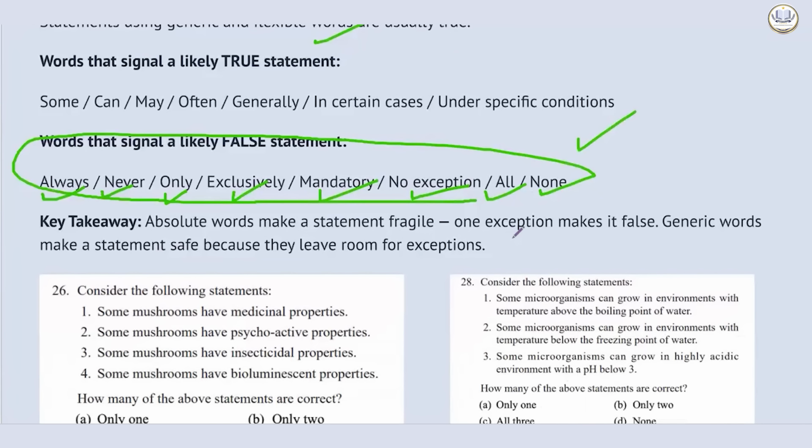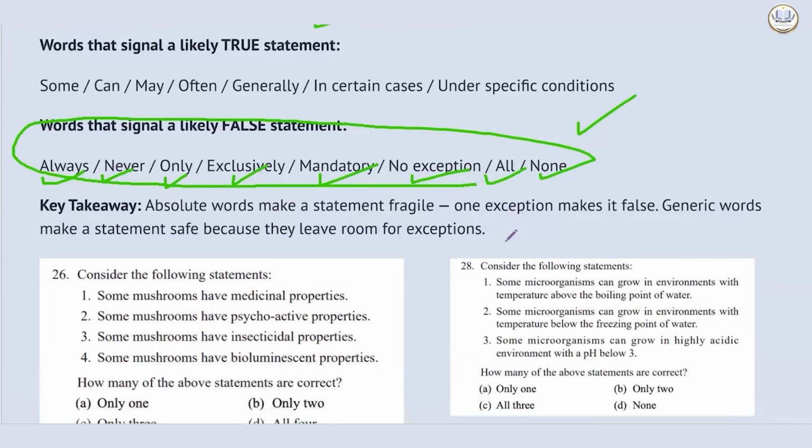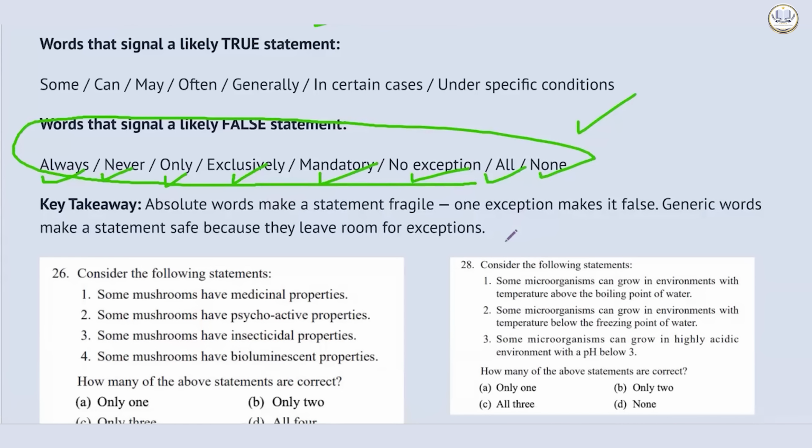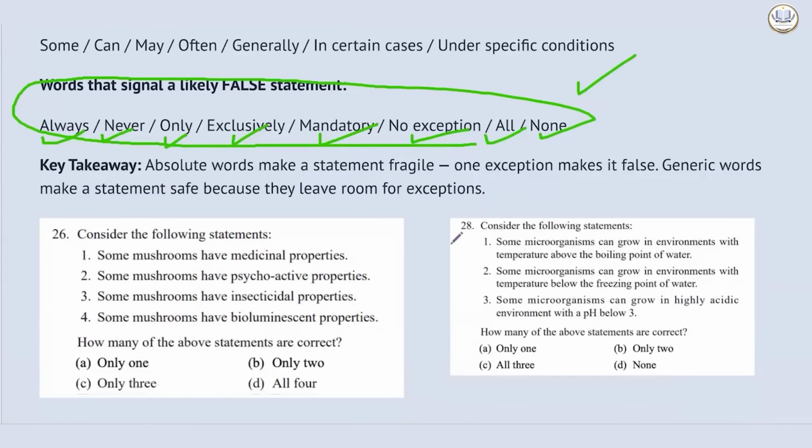Absolute words make a statement fragile. Only one exception is needed to make it incorrect. So logically also you can think about the probability; it is rational, it is not a tukka, it is not punting, it is rational. Just one exception is needed to make these incorrect. That is why the probability of these being incorrect will be very, very high. And we all have used these methods and techniques to qualify prelims.